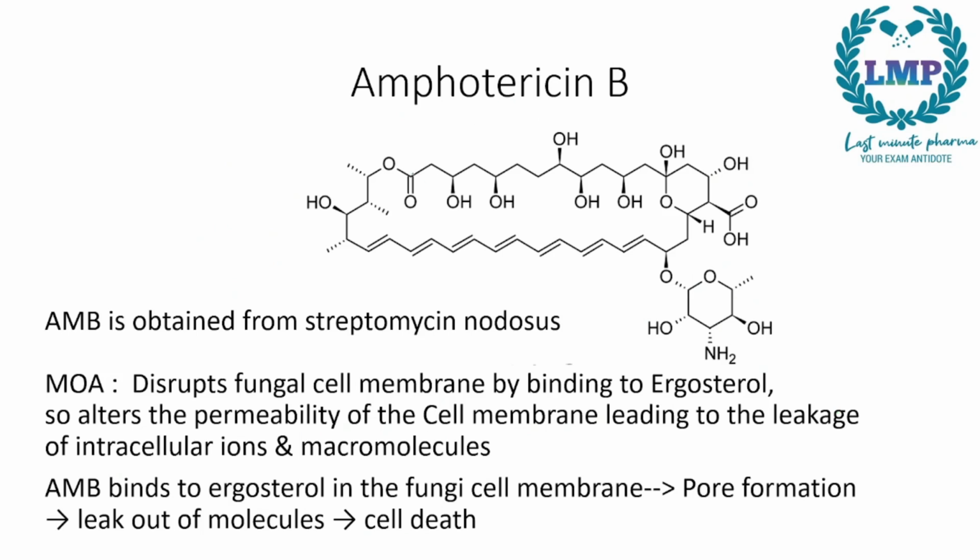Next we have amphotericin B. Amphotericin B is obtained from Streptomyces nodosus. What is the mechanism of action? It will disrupt the fungal cell membrane by binding to ergosterol. So it alters the permeability of the cell membrane, leading to the leakage of intracellular ions and macromolecules. Now if all the vital molecules and intracellular ions come out of the cell, there would be some disruption in the cell content, and this would lead to the death of the fungal cell.